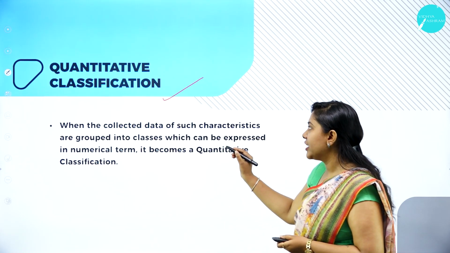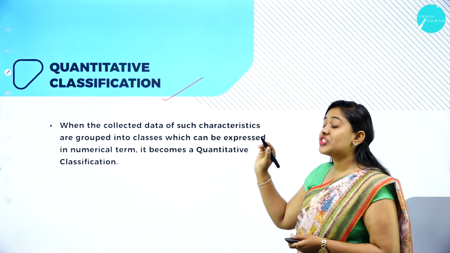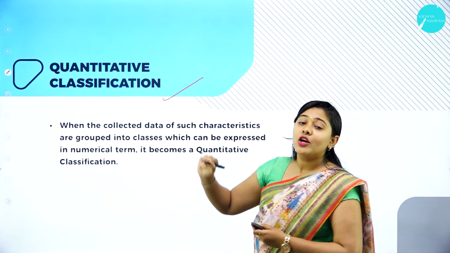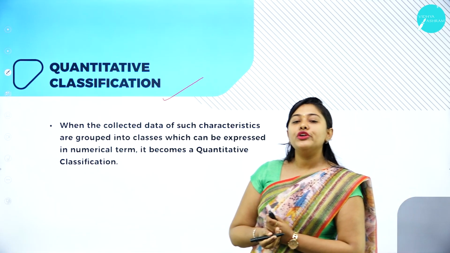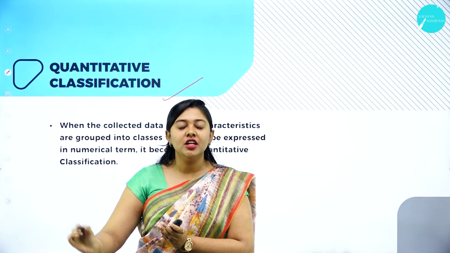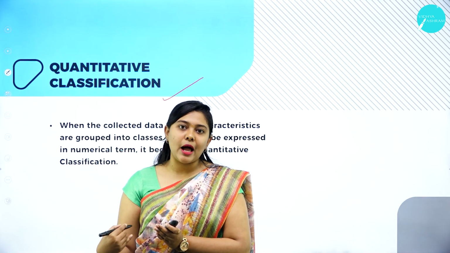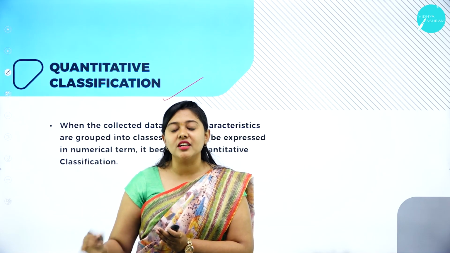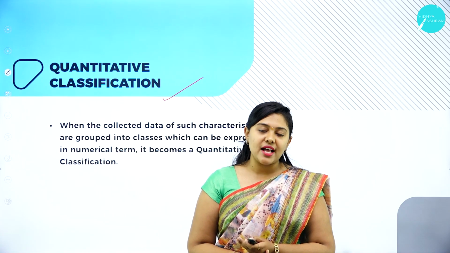When the collected data of such characteristics are grouped into classes which are expressed in terms of numbers, then it is called quantitative classification. For example, if you wanted to know the sales of a car for a particular year, let's say 2023, what is the number of sales that has happened? How many cars have been sold in the particular year? Such kind of classification is called quantitative classification.